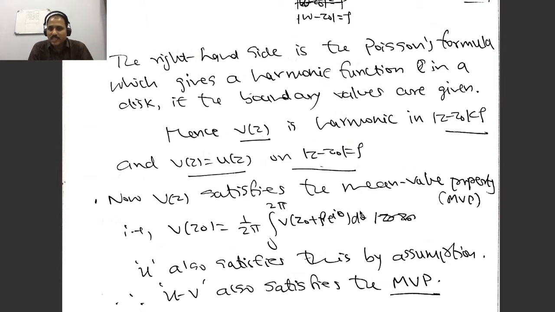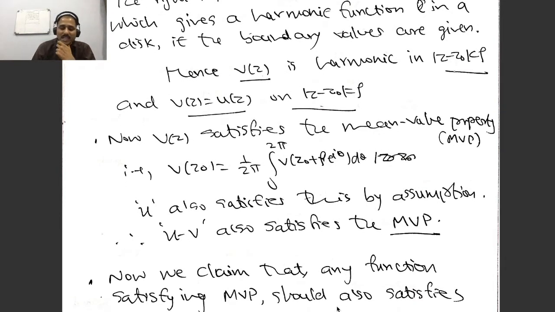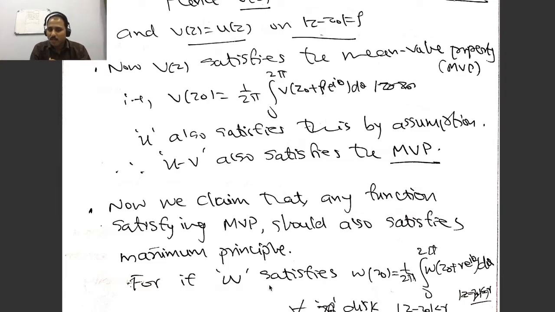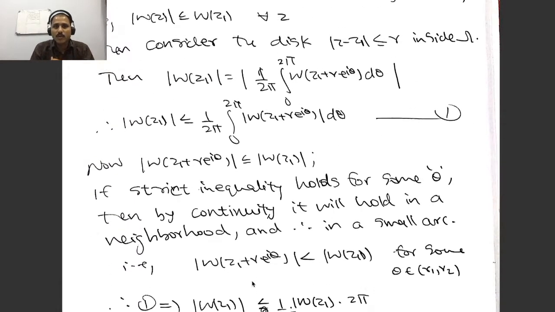Now v(z) satisfies the mean value property, definitely, because v(z) is a harmonic function. And u satisfies the mean value property by assumption. So u minus v also satisfies the mean value property. Now recall that the maximum principle is a consequence of the mean value property, so it can be proved using the mean value property. If W satisfies the mean value property like this, then we can see that W also satisfies the maximum principle.